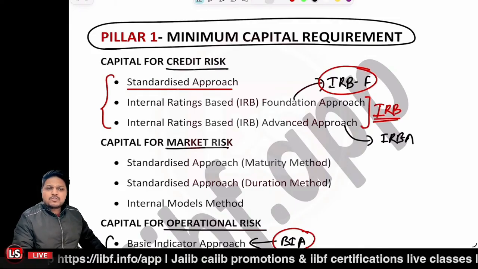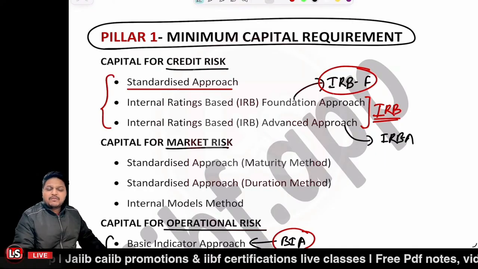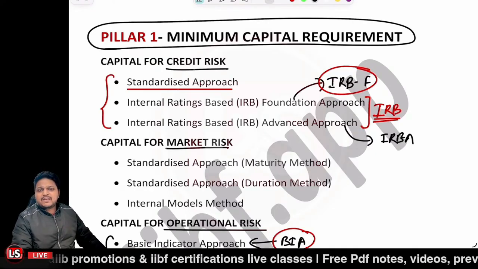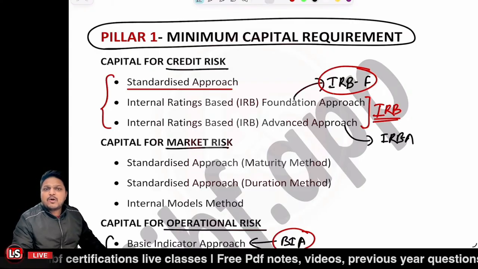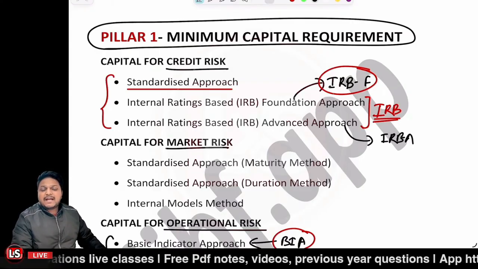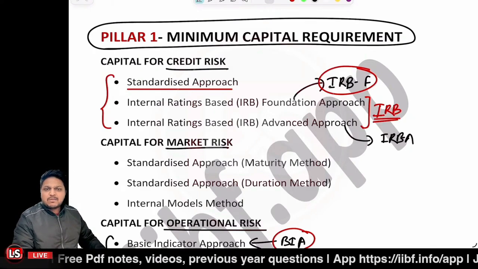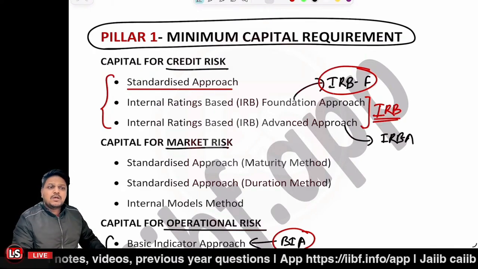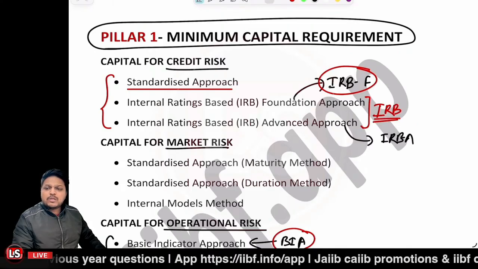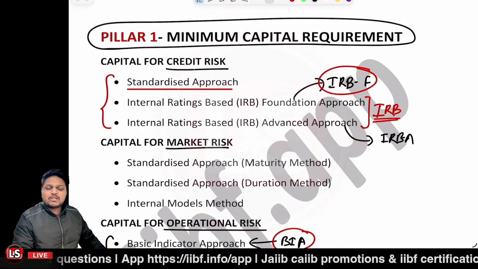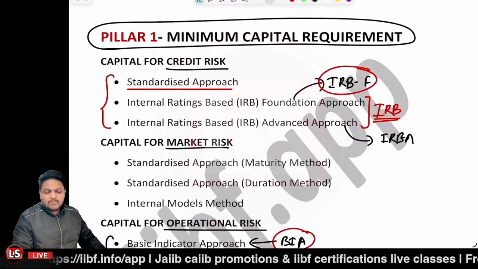module B is the most important module and the second most important module is module A. We have started with module B and thereafter we are going to cover module D and then we'll be covering modules A and C, right? And all these modules are important, but module B and A are the most important. So even if you cover module B and module A, you are going to score even more than 60%. You can score more than 60% easily if you go for module B and module A.